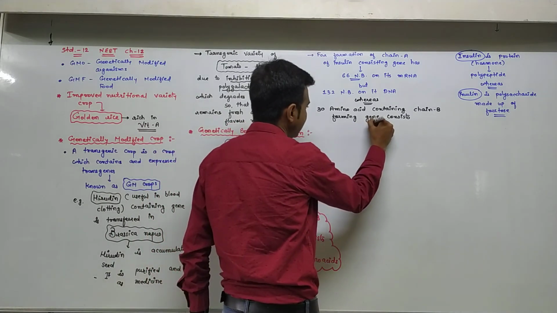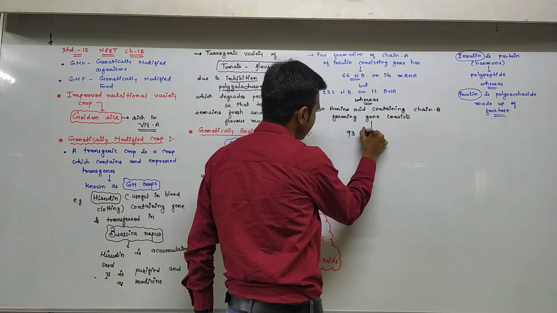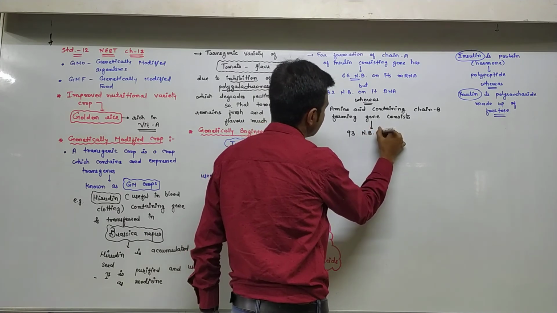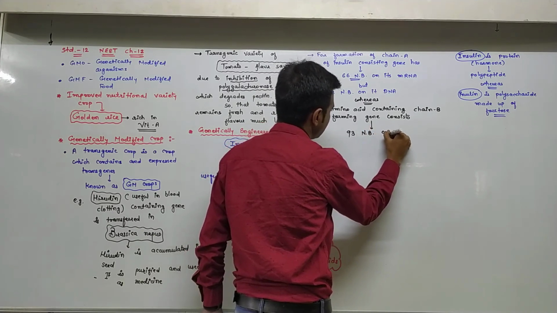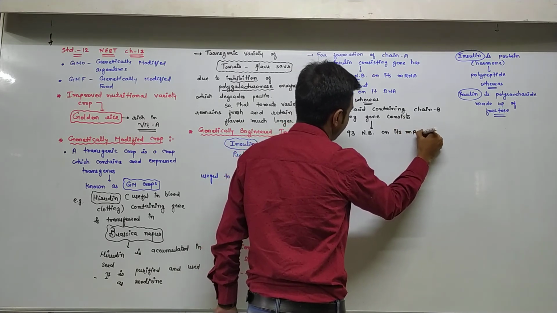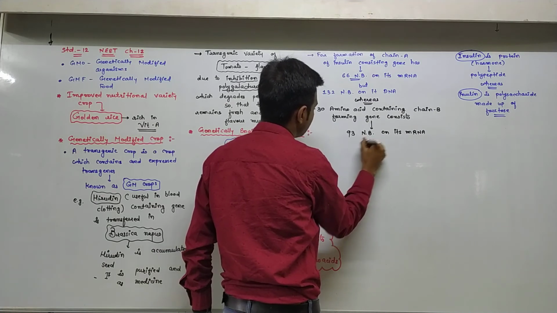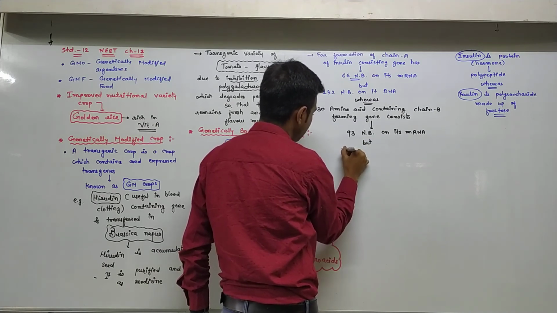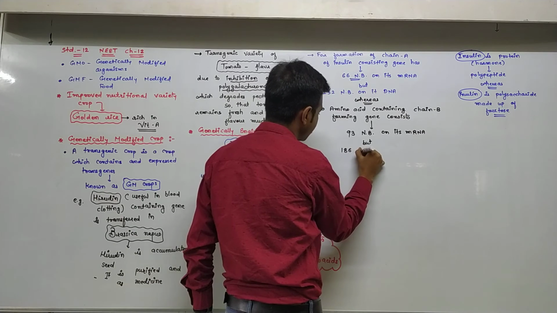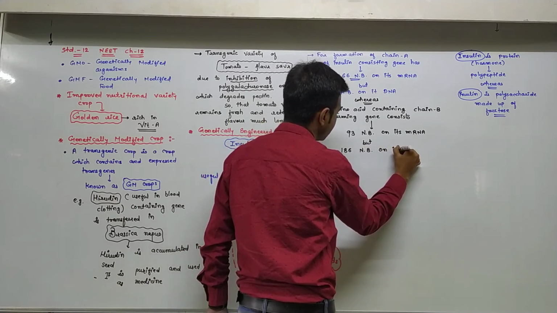So 93 nitrogen bases on its mRNA, but 186 nitrogen bases on its DNA.